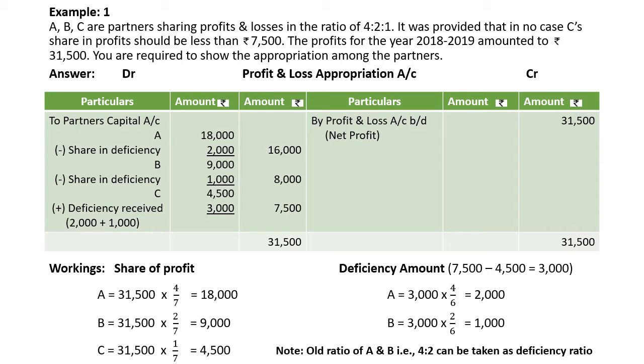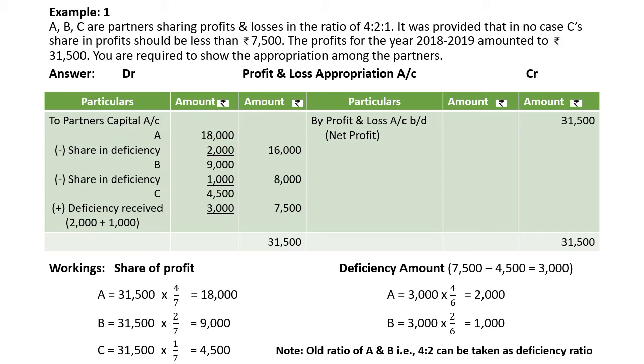So we have to take their old ratio. Here there is no deficiency ratio separately given, so we have to take the old ratio itself as the deficiency ratio. So for A, 3,000 into 4 by 6. For B, 3,000 into 2 by 6. So A is giving the deficiency amount 2,000 and B is giving the deficiency amount 1,000. That should be added in the inner column and finally we have to write in the outer column 7,500. So we have to deduct the amount also from A and B.